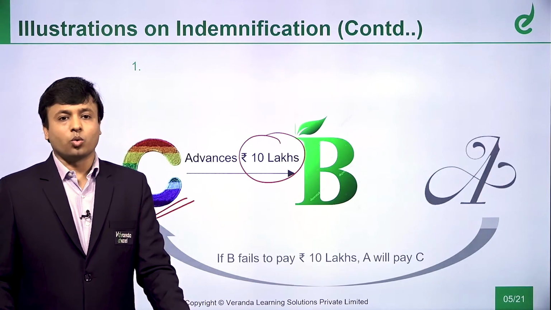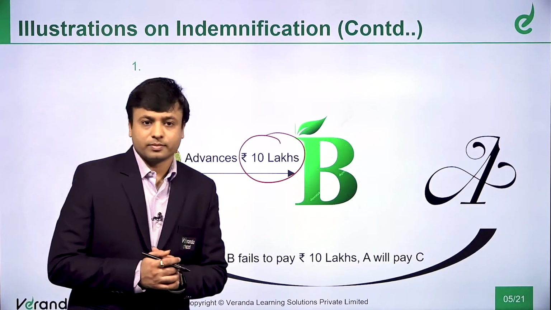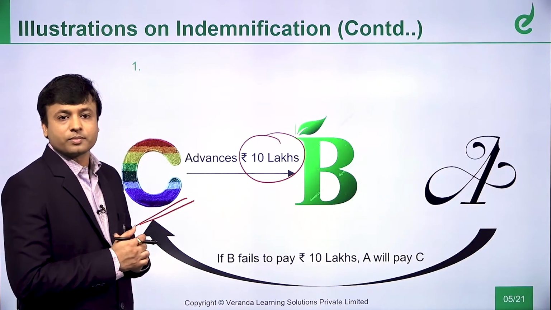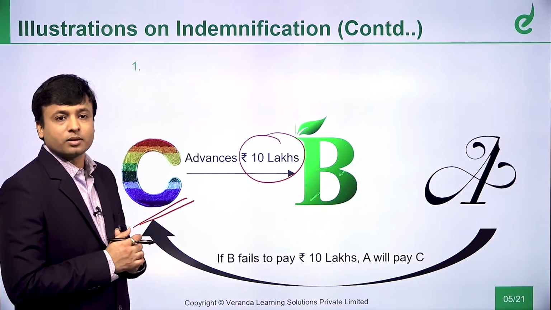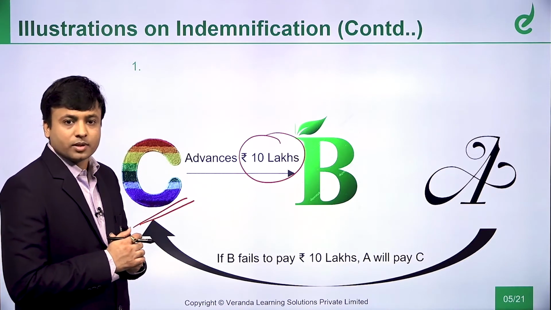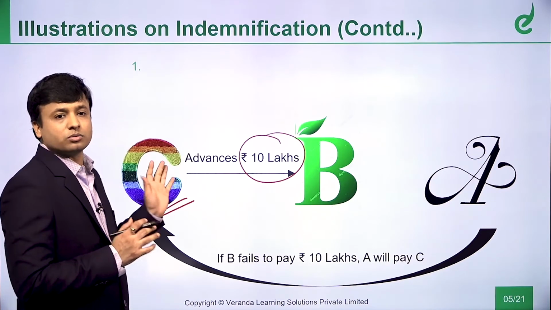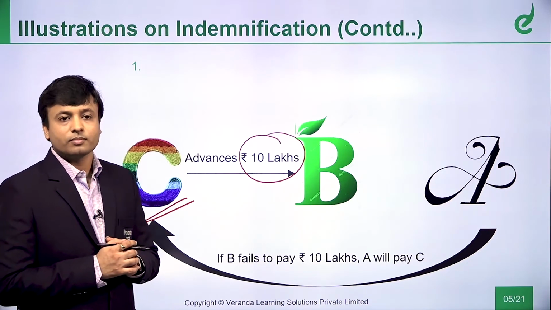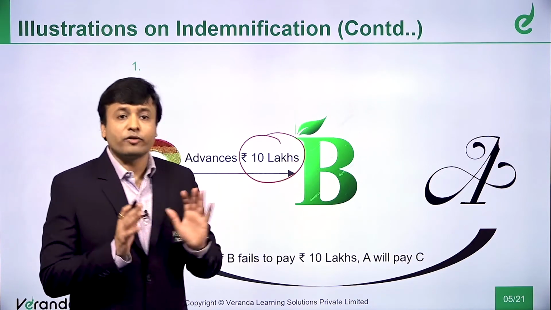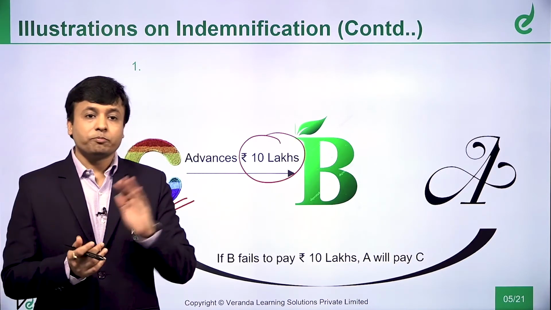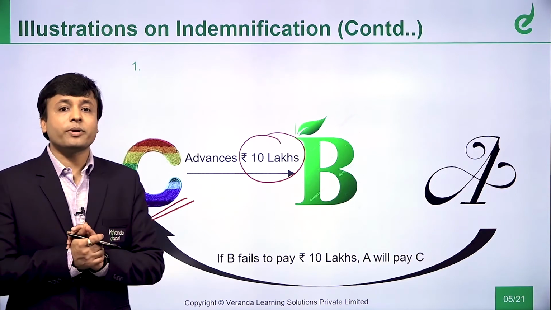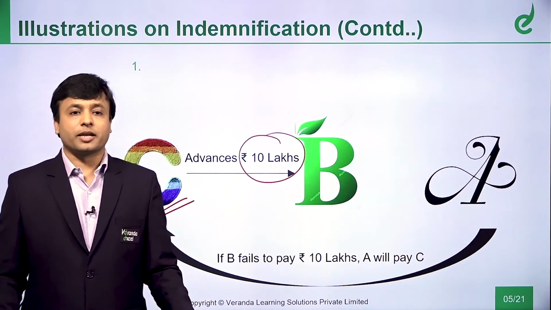What happens is now A comes into the picture. A says to B, if B fails to pay 10 lakhs, A will pay to C. If this B fails to pay the money, who will pay the money? A will pay the money.